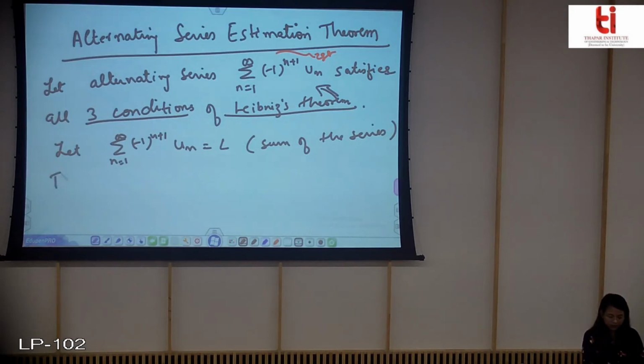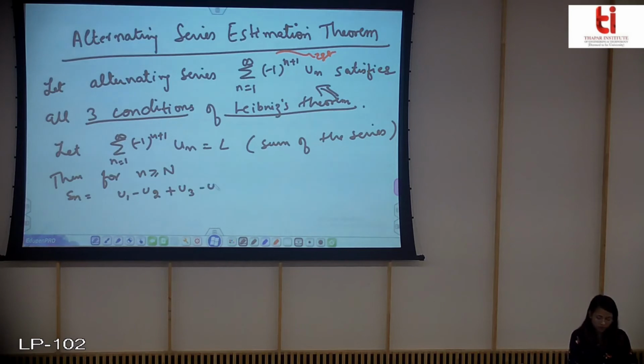So then for n greater than or equal to N, where N is any positive integer, I can write Sn, the nth partial sum, like up till I considered the sum up to certain numbers like n.